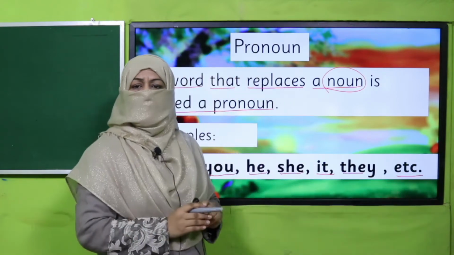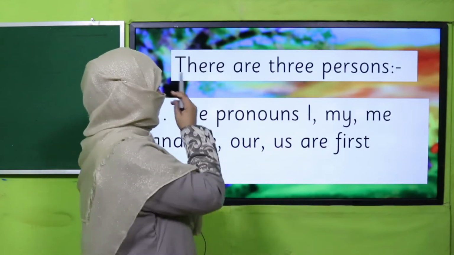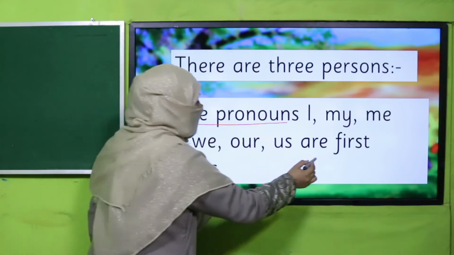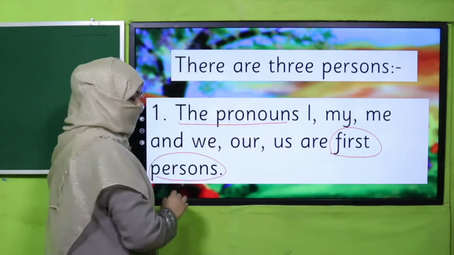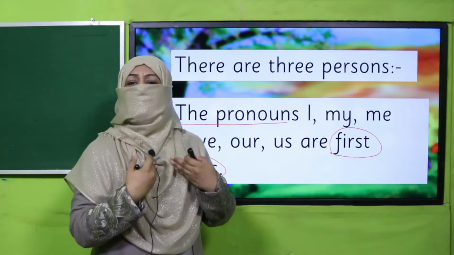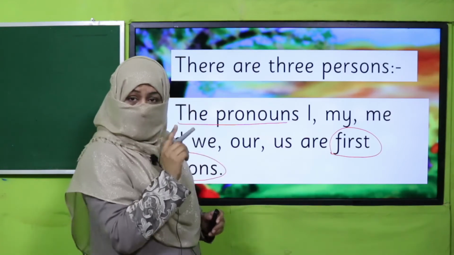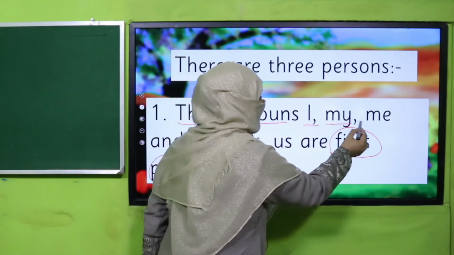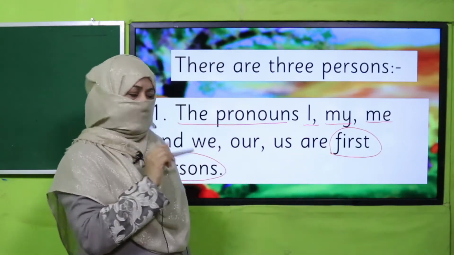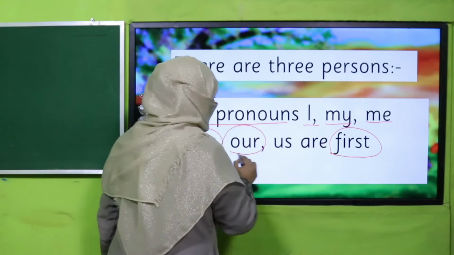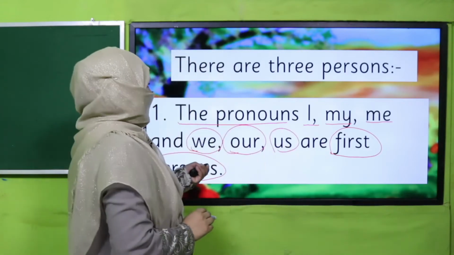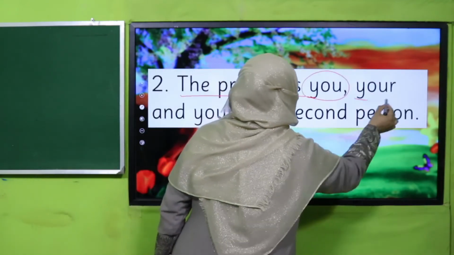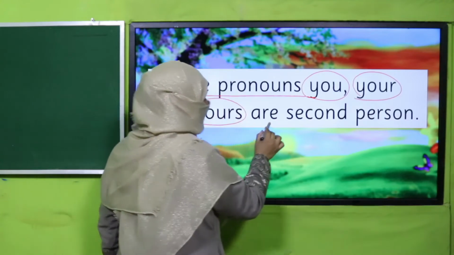So, we categorize pronouns in three categories. The first one is the pronouns which are used for first person. And you know what first person is? Yes, I, the first person who is talking. All right. And the pronouns which are used for first person singular are I, my, me. And for first person plural, they are we, our, us. Right. The second person, the pronouns you, your, and yours are second person.